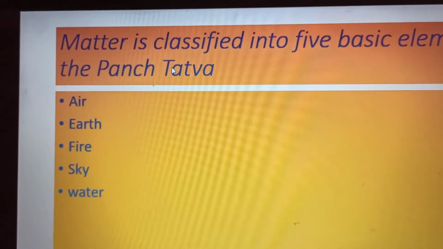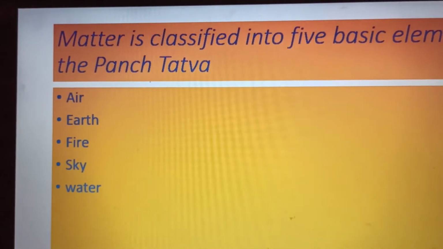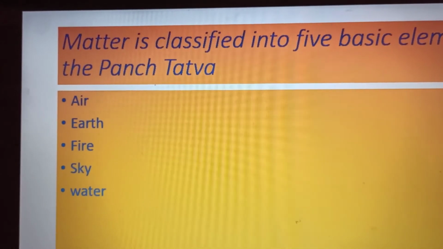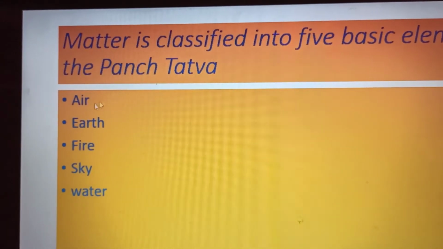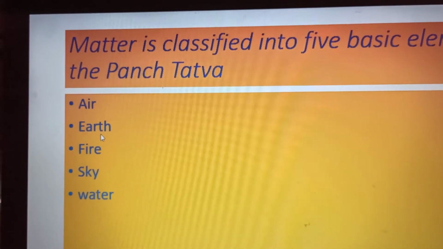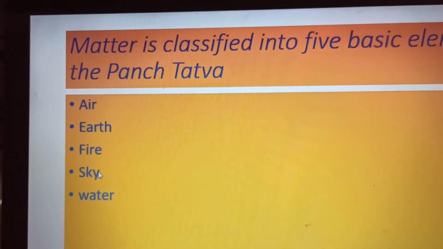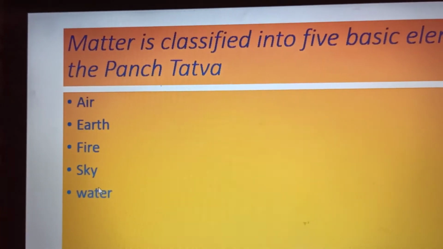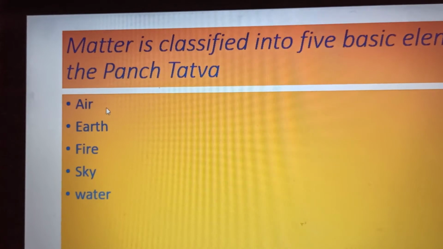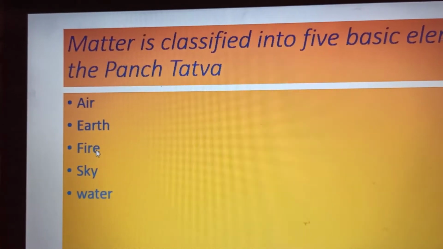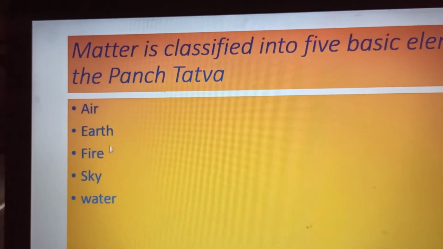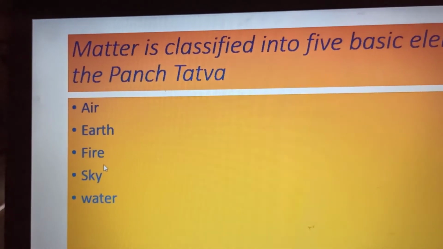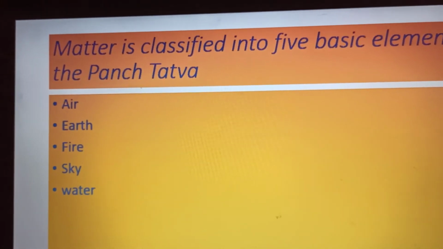As you know, if we say our body is made up of Panch Tattva, our body also has 5 basic elements. These are air, earth, fire, sky, water. And if you say Panch Tattva in Hindi, you can say Agni, Jal, Vayu, Prithvi, Akash. So this is what is matter.